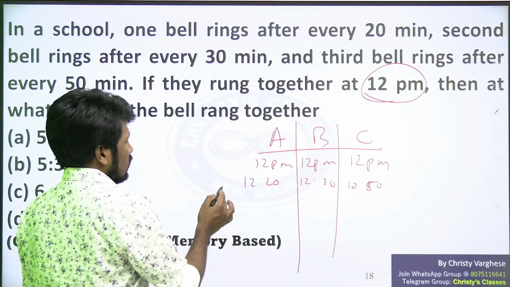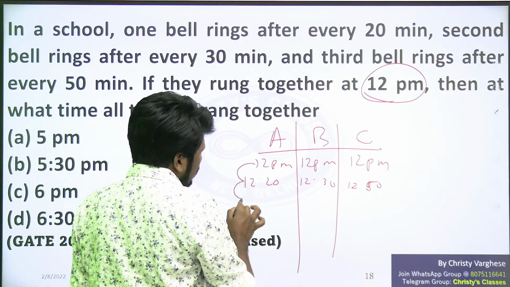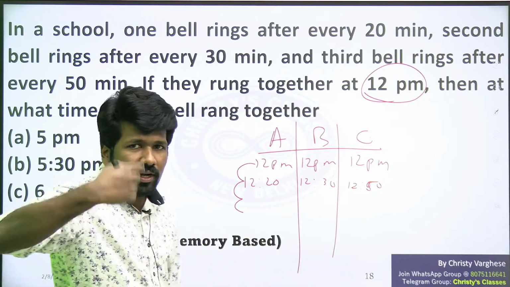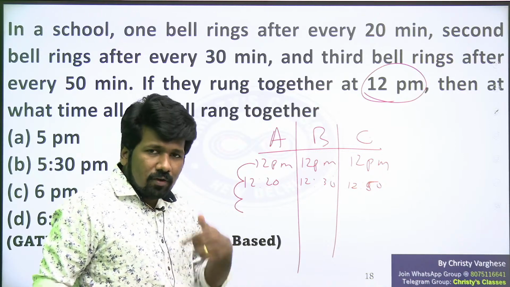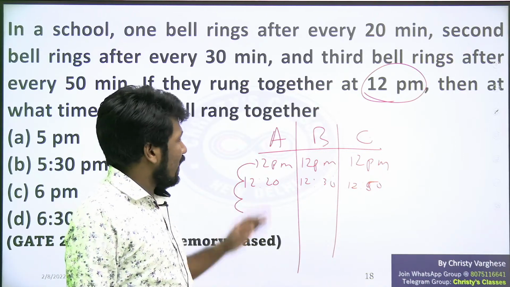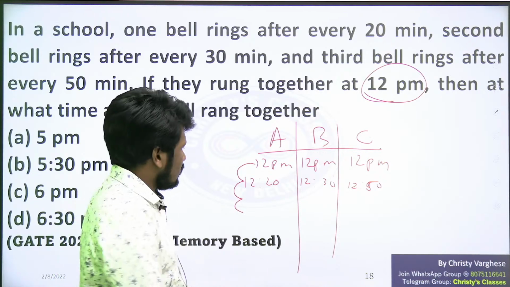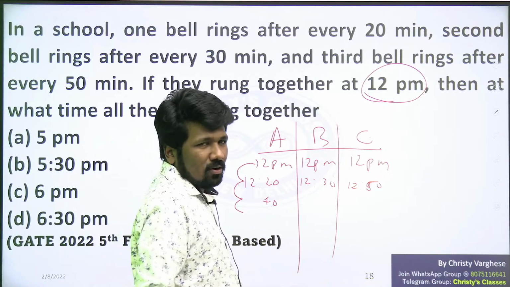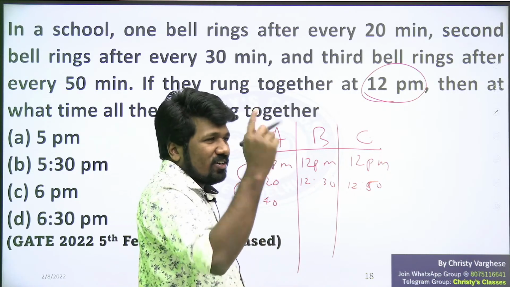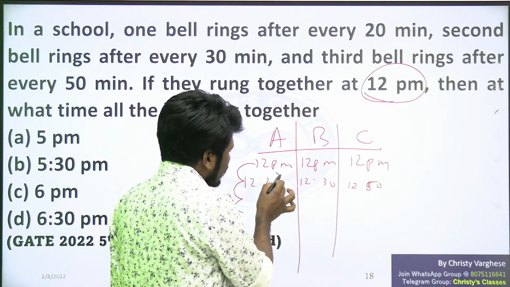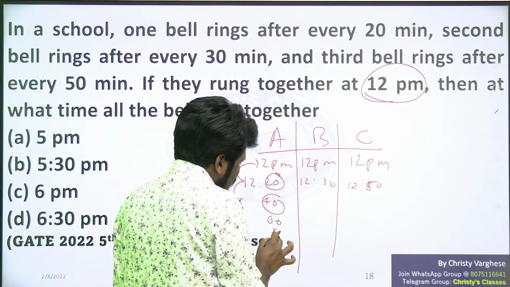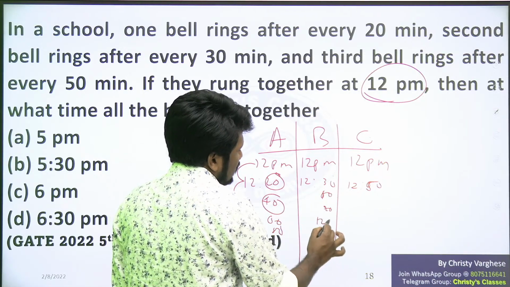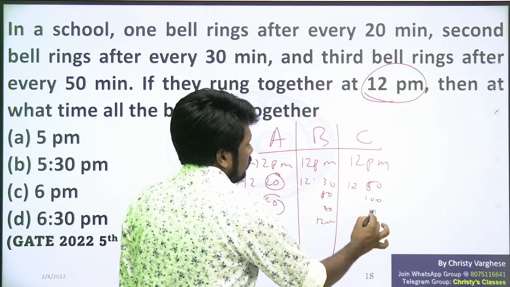So what is the logic? After every 20 minutes this bell will ring. That means at multiples of 20 added, bell A will ring. That means 12:20, 12:40, 12:40 plus 20, 12:60 means 1 o'clock. If you convert it into time, it will be more clumsy. So I'll just say after 20 minutes, 40 minutes, 60 minutes, 80 minutes, it will repeat. And the second will be 30 minutes, 60 minutes, 90 minutes, 120 minutes, etc. And the third will be 50 minutes, 100 minutes, 150 minutes, etc.